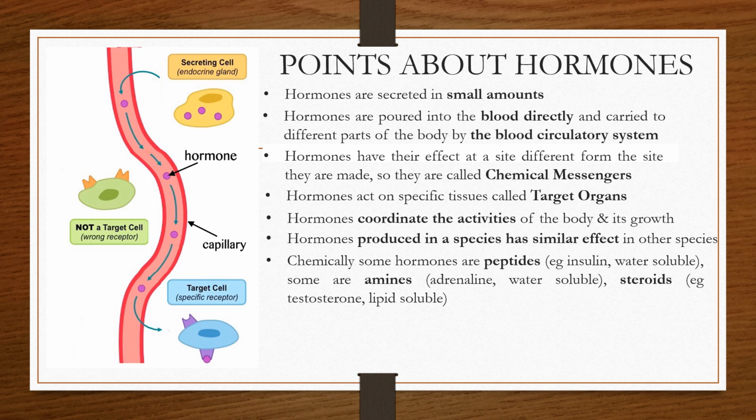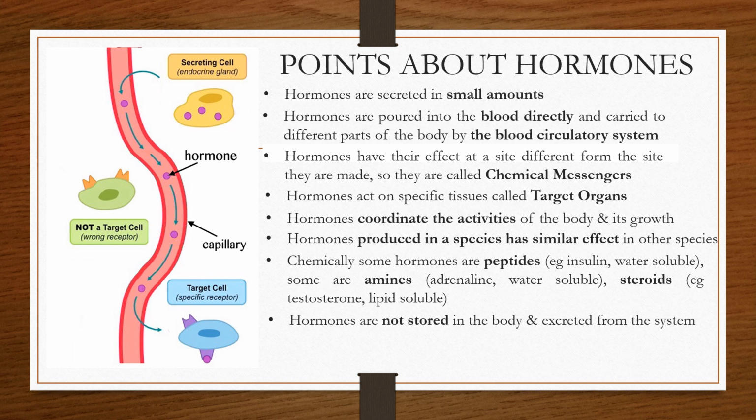Now, chemically, some hormones are peptides, for example, insulin, and some could be amines, that is, derived out of amino acids, for example, adrenaline, and some could be steroids like testosterone. Now, the steroids are lipid soluble, while the others like peptides and amines are water soluble.